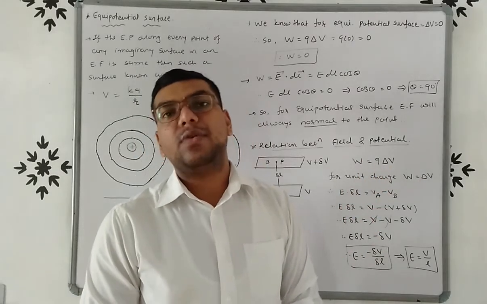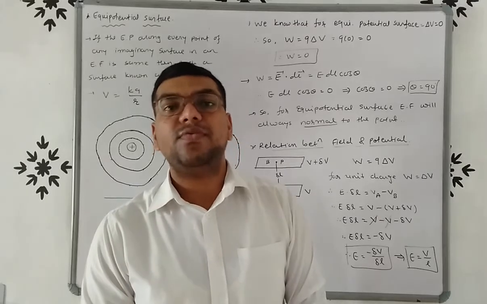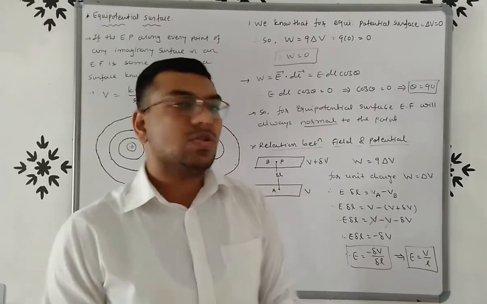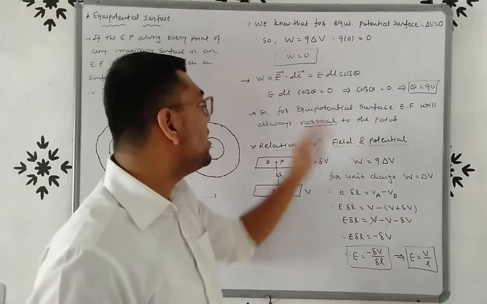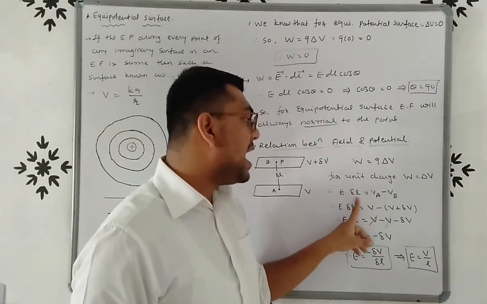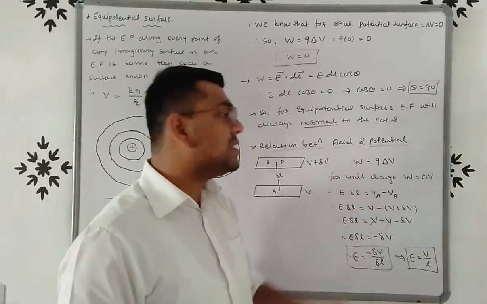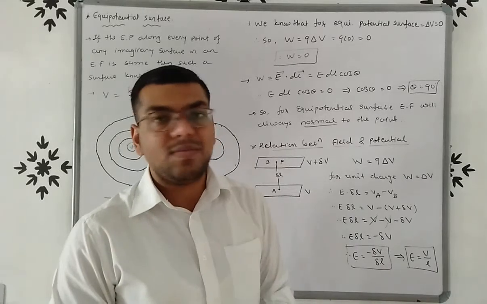But friends, we have to prove relation between field and potential. So we know that W is equals to E dl. So E del L is equals to delta V, that is change in potential, VA minus VB.